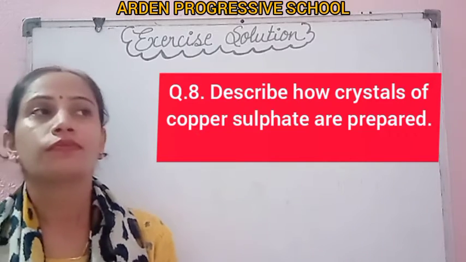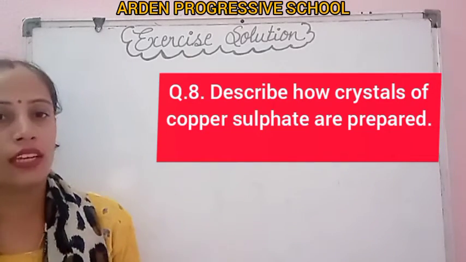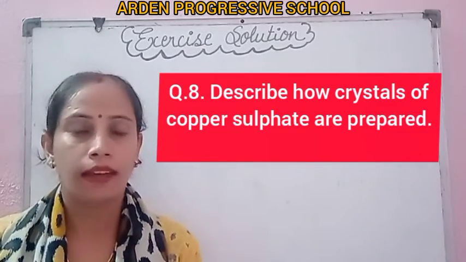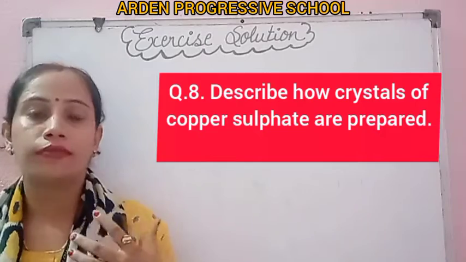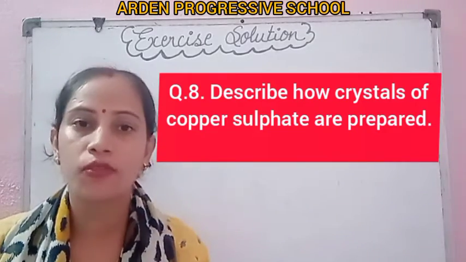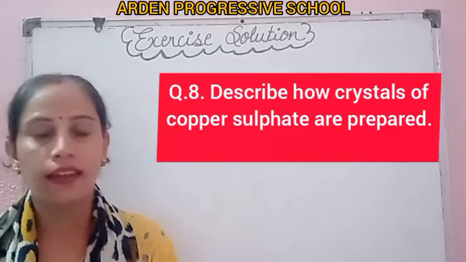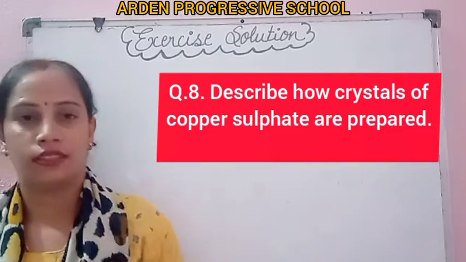Here you have to take one beaker and put water in it, and add some drops of dilute sulfuric acid, that is H2SO4. Provide heat to it.